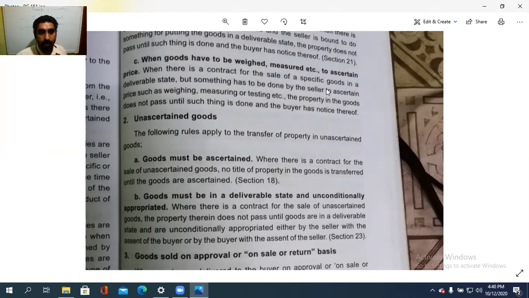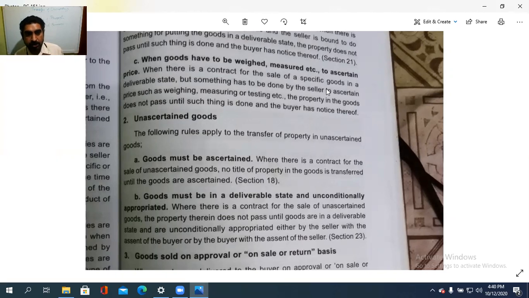Then only the title of the property is to be passed from the seller to the buyer. Unless otherwise, no title is to be passed. So if the goods are an ascertained one, then only the title is to be passed. Otherwise, no. That is the first point. Goods must be an ascertained one.